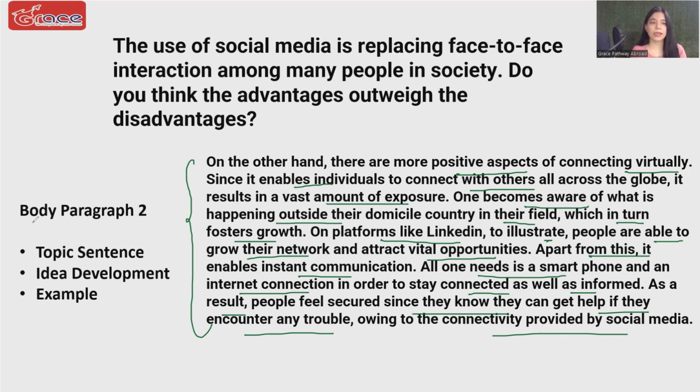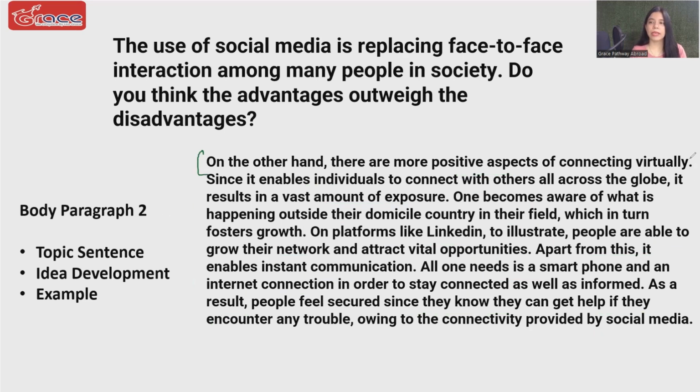Now let's understand again what we have done here. As usual, the very first sentence is my context setting statement, wherein I am telling the examiner that this is about advantages, and notice the language. I'm not saying there could be positive aspects, I'm saying there are. So now I am not distancing myself from positives. I'm saying there are. I'm stating it as a fact because this is what I believe in. This is my opinion. So these are small little intricacies that you need to keep in mind.